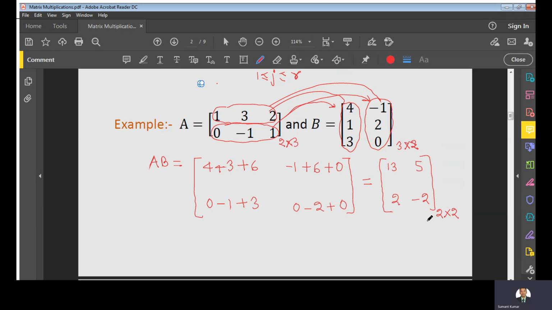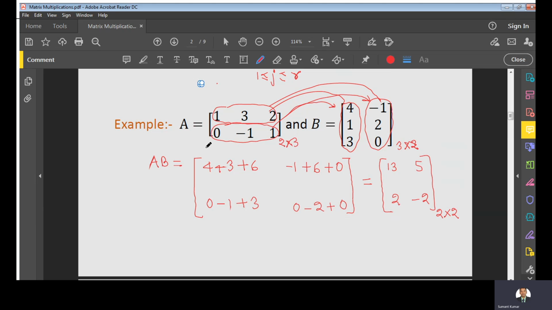So the question is, is the product of any two matrices always possible, or when will it be defined? What is the rule to say that the product is defined?